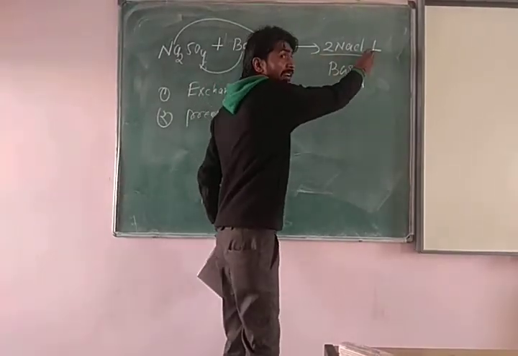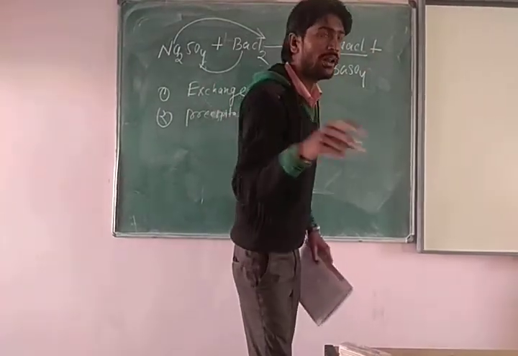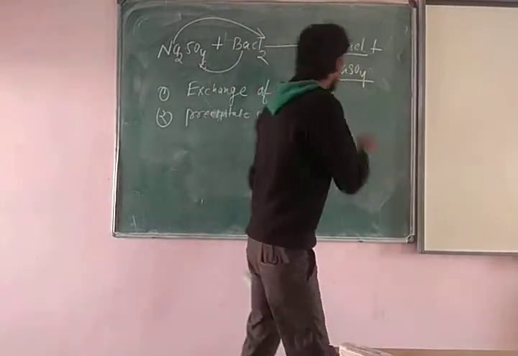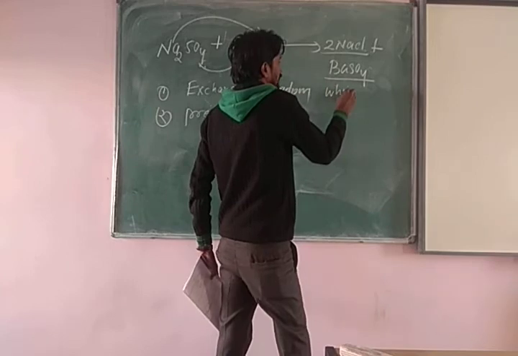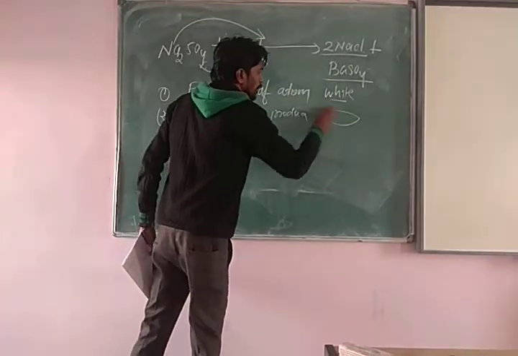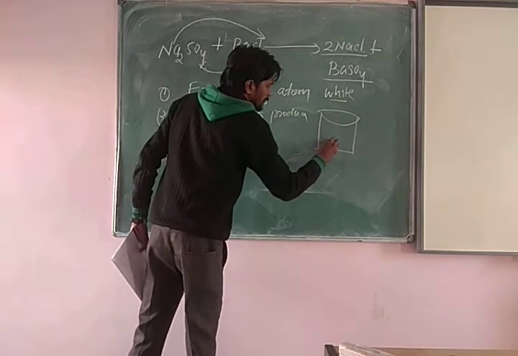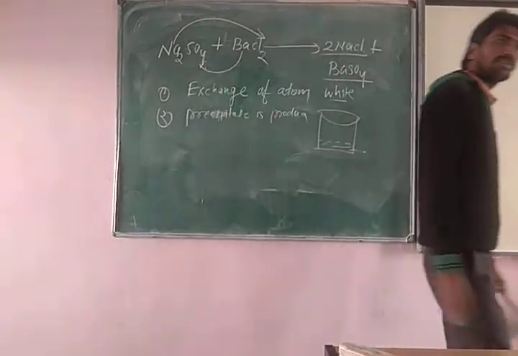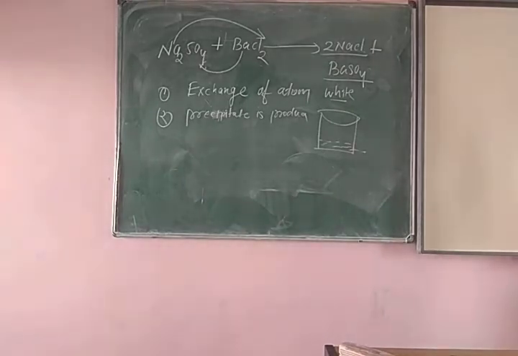Not sodium chloride. Sodium chloride will be dissolved. Barium sulfate will be formed as a white PPT. White PPT means what will happen beta when we do the reaction, so in beaker we have dissolved two things, so the barium sulfate will be settled down in the form of white precipitate. Always remember about it. Don't confuse about the sodium chloride because sodium chloride will be dissolved in it. Okay?